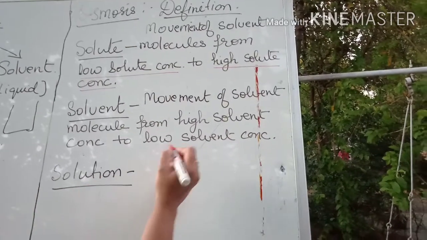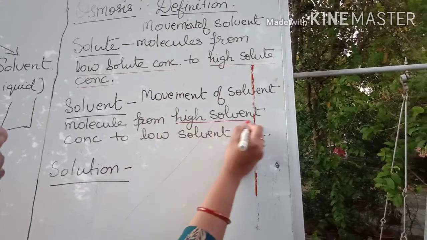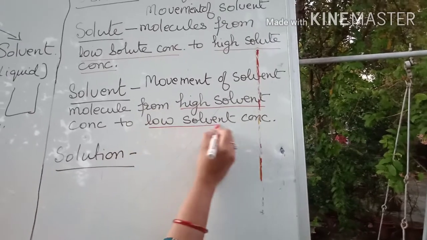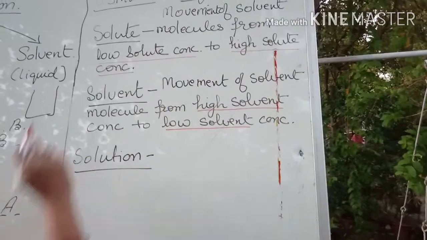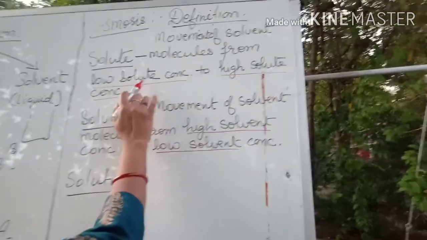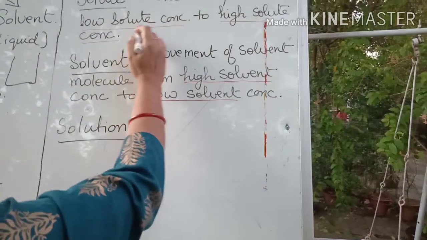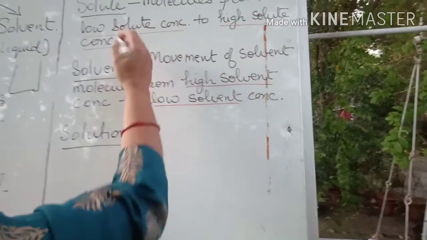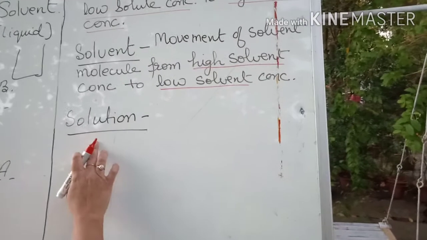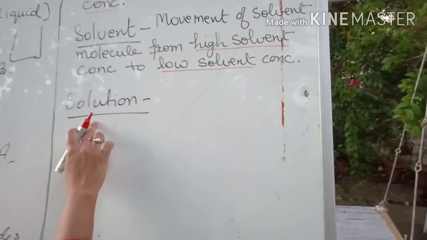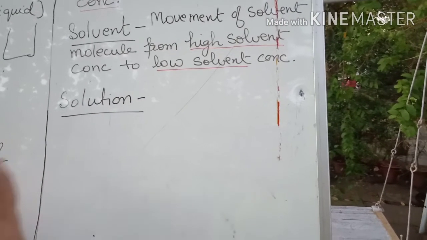So here the number of solvent molecules is more and then it is moving to the low solvent side. And in the solute case, the number of solute particles is low and it moves to the high solute concentration. Now coming to the solution, I will write the same definition with respect to the solution.